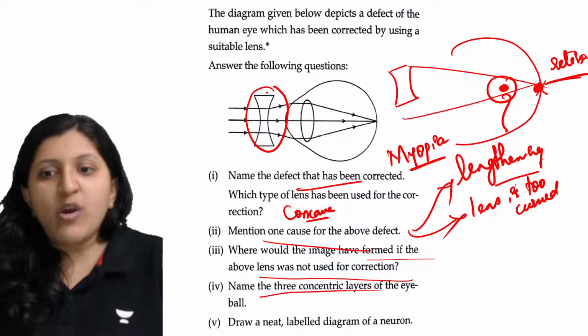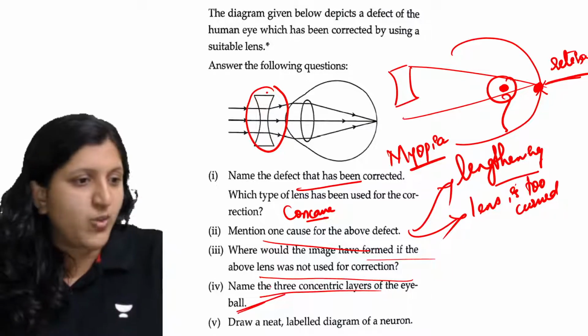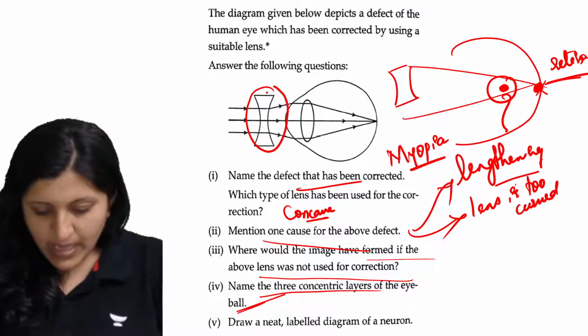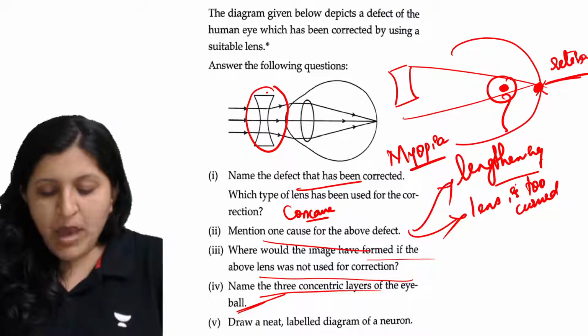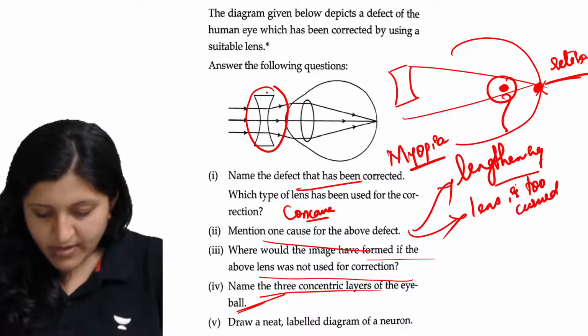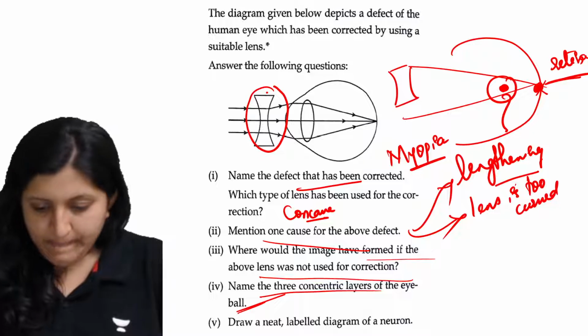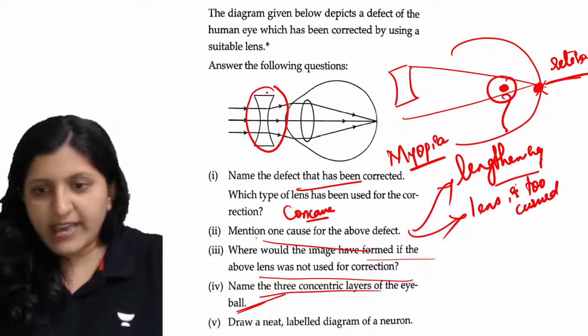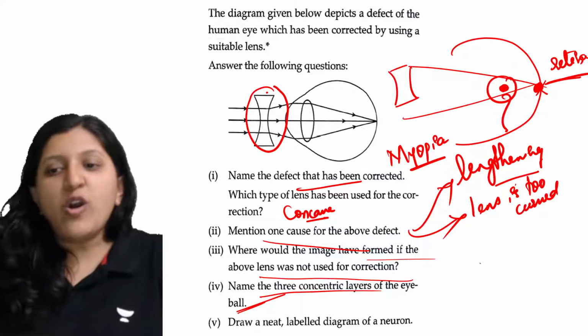Name the three concentric layers of the eyeball. What are those three concentric layers of an eyeball? You can mention it from outside to the inside. So sclera, choroid, and then the retina. Yes, that's right. Okay. So three concentric layers.